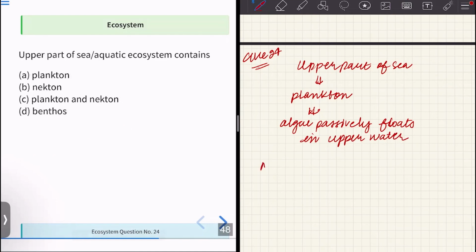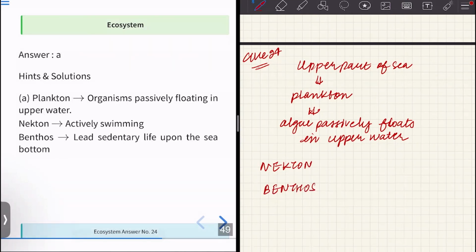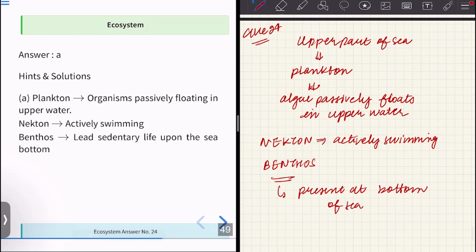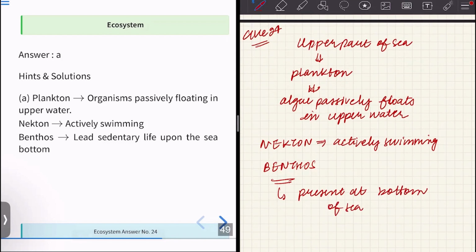We also have nekton and benthos. Let us learn about these terms. Nekton is an actively swimming organism, so it needs energy to swim. The actively swimming organism is nekton. Benthos is present at the bottom of the sea. And they have asked about the upper part of the sea.